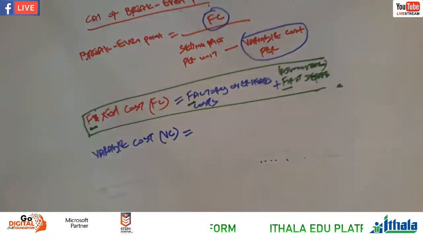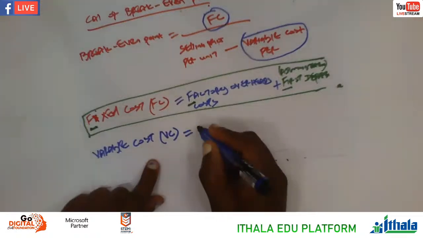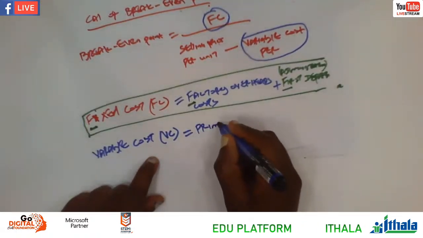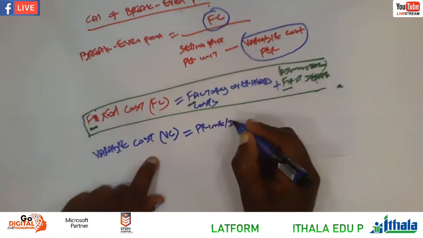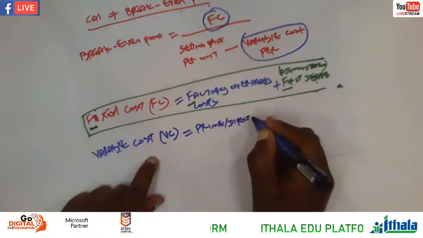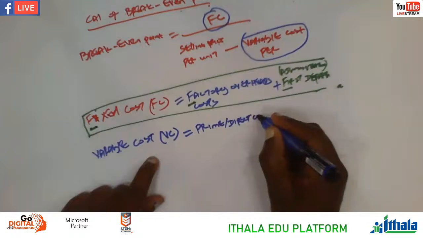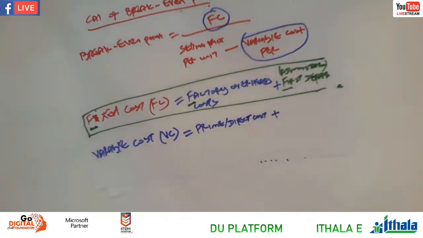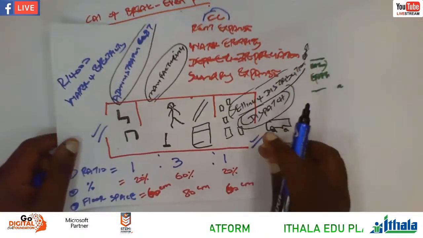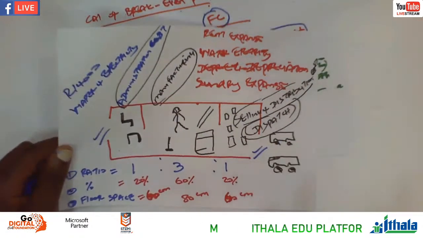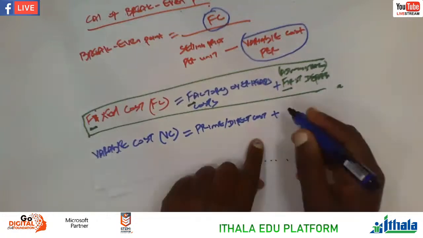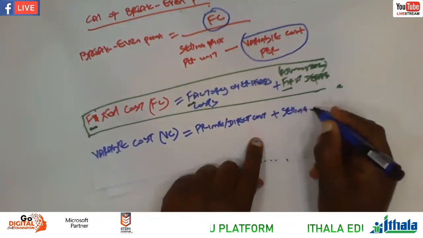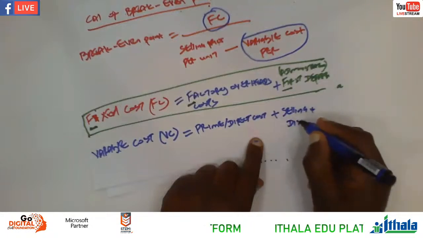You are saying prime cost, prime or direct cost, plus the last department. What is the last department according to our sketch here that we did? It is selling and distribution, right? Plus selling and distribution.